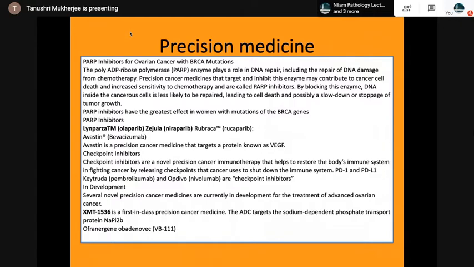Then checkpoint inhibitors, which are various drugs like pembrolizumab and nivolumab, targeting PD-1 and PD-L1. Other novel precision cancer medicines are also in development for advanced ovarian cancer.